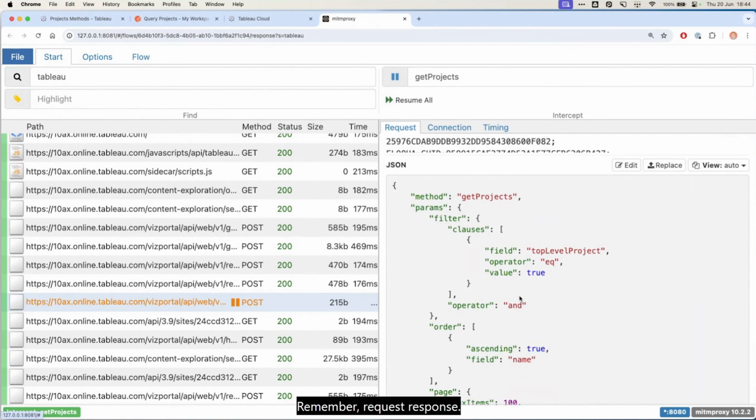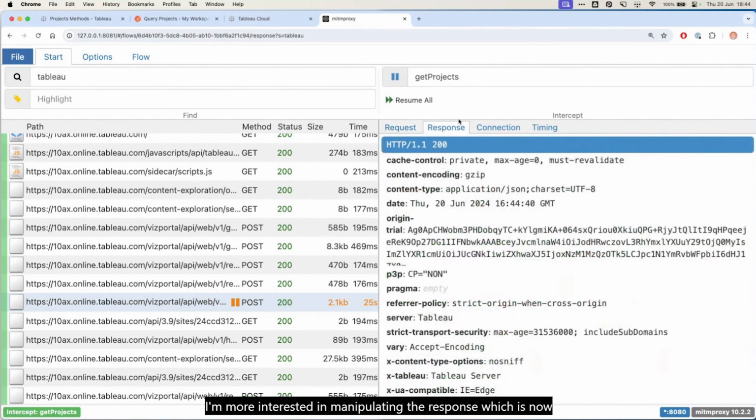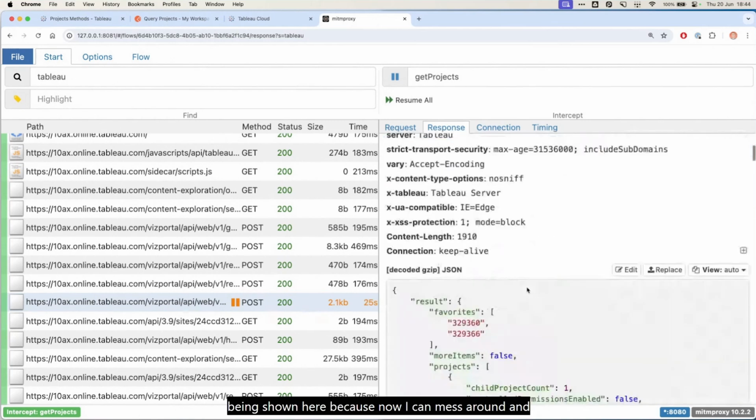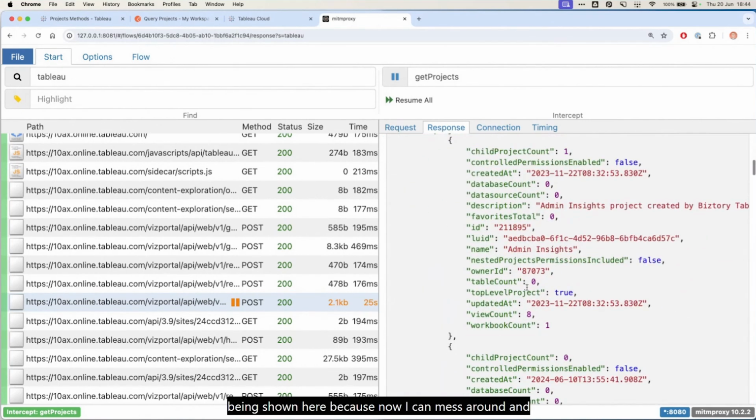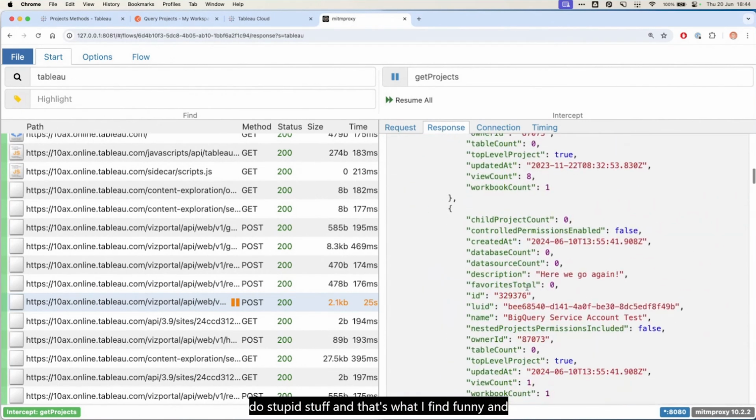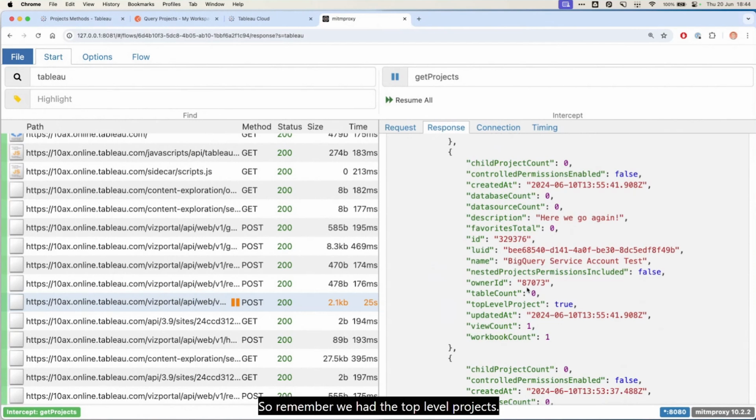Remember, request, response. So this is just the first bit, but I'm going to unpause. I'm just going to let the request play. I'm more interested in manipulating the response, which is now being shown here, because now I can mess around and do stupid stuff, and that's what I find funny and interesting. So remember, we had the top level project, we have BigQuery service account test. What if I actually said that there were 1 million workbooks in here?